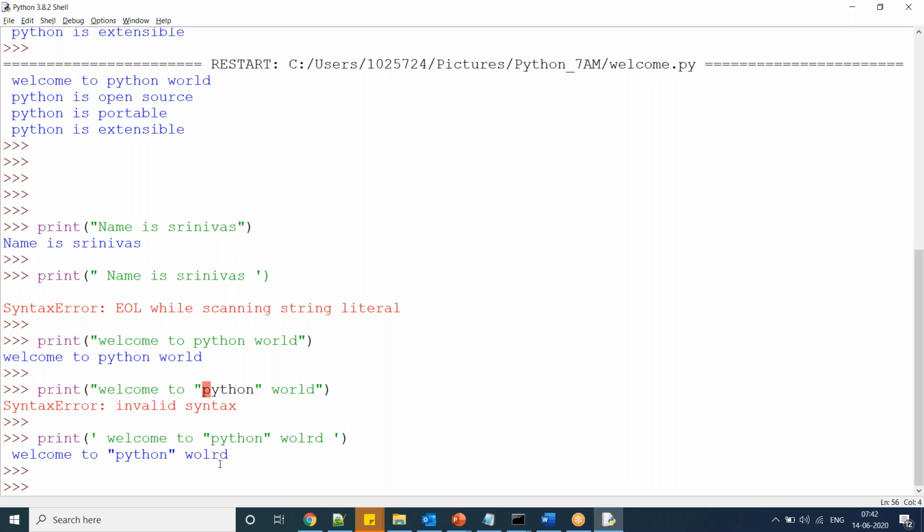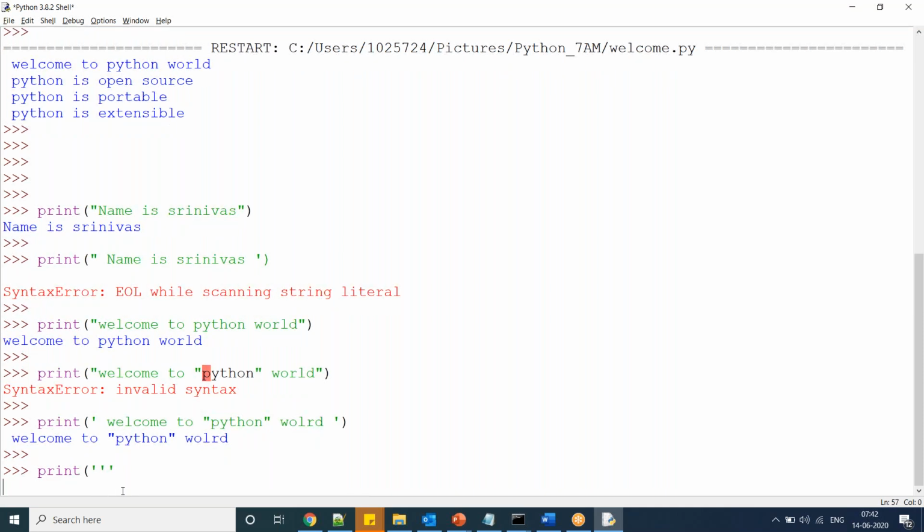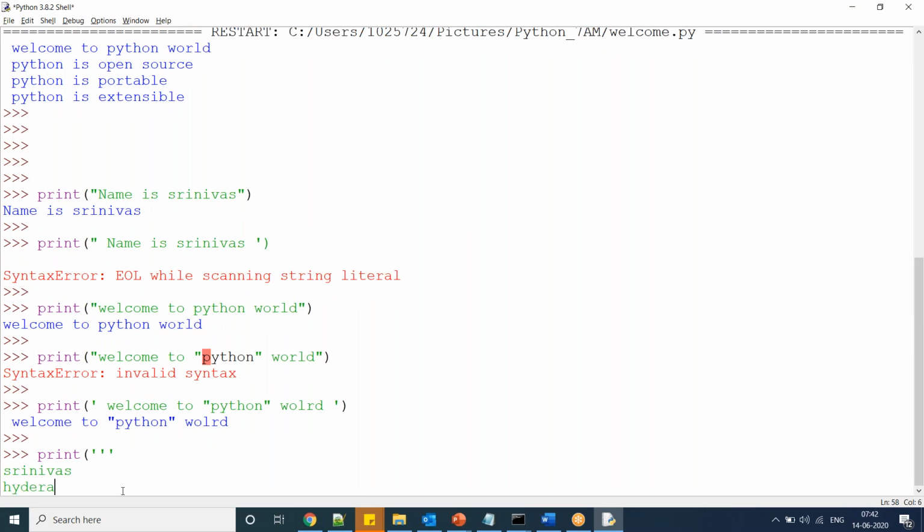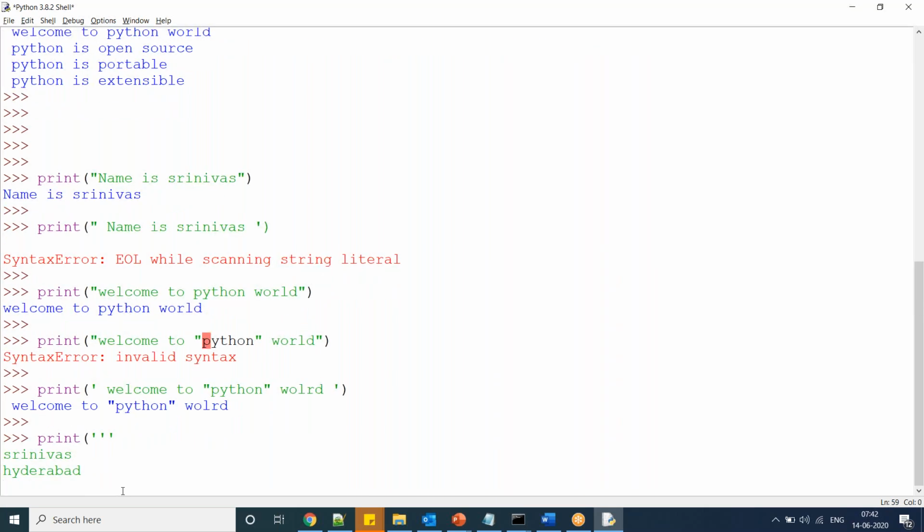Now what is the purpose of triple single quotes and triple double quotes? Observe, print. I want nested lines output. If you mention triple quotes, you can write nested lines. Srinivas. Next, I mean, wait.